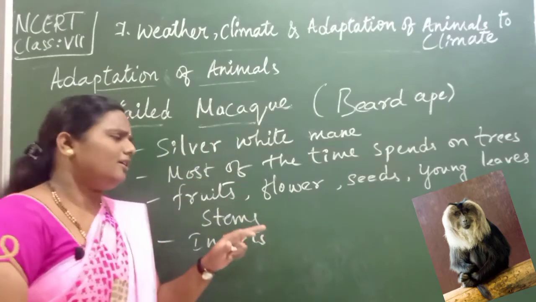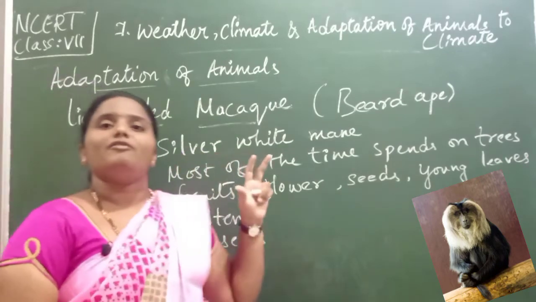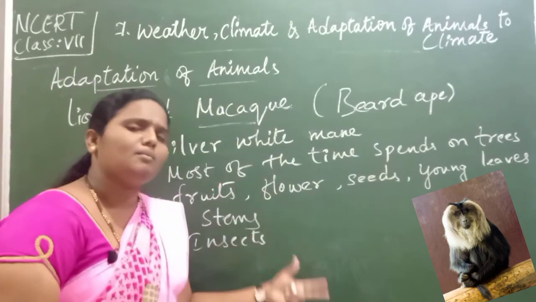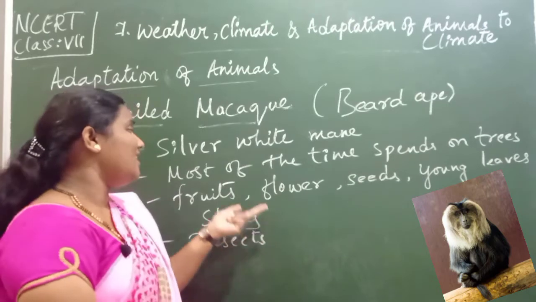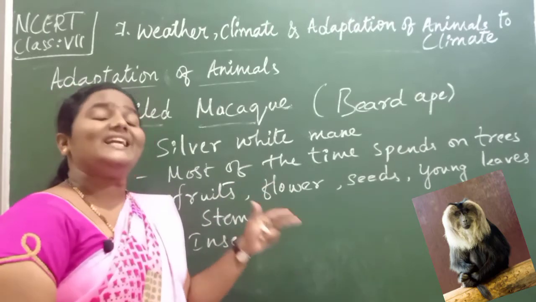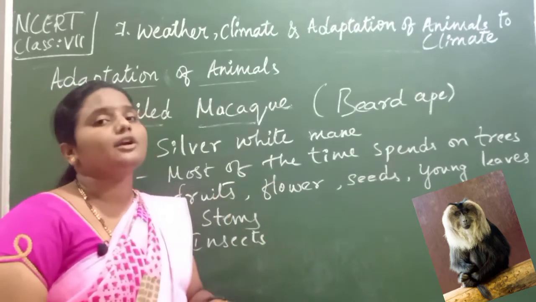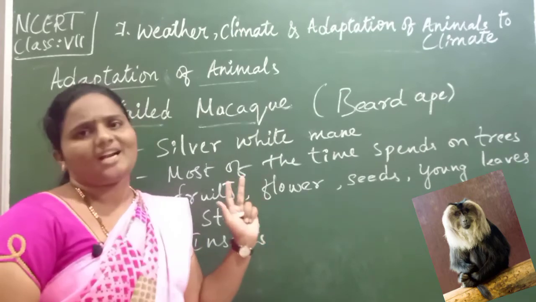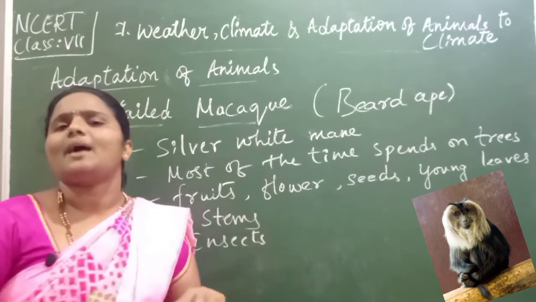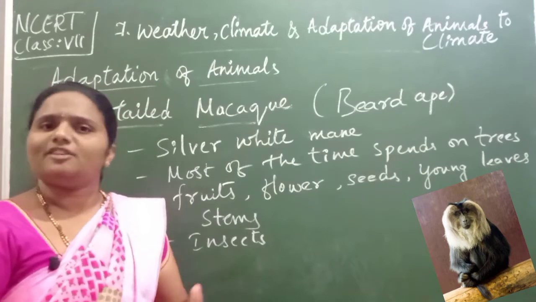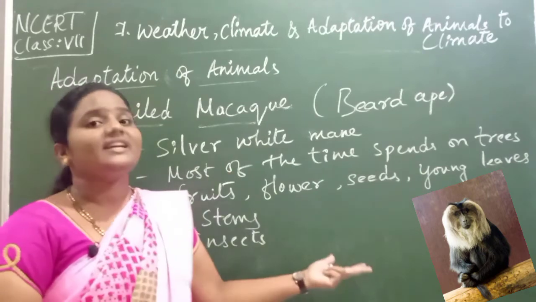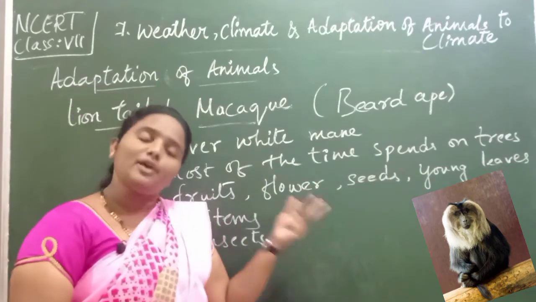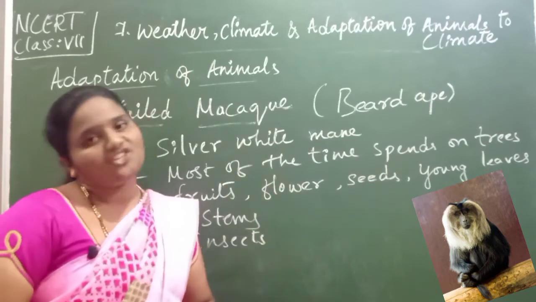And due to finding food, the majority of the food it can find on the branches, so it comes down, means comes to the ground level very rarely, children. In its lifetime very less time it will come down, otherwise in its entire life we can say most of the time it is going to spend on the branches itself.